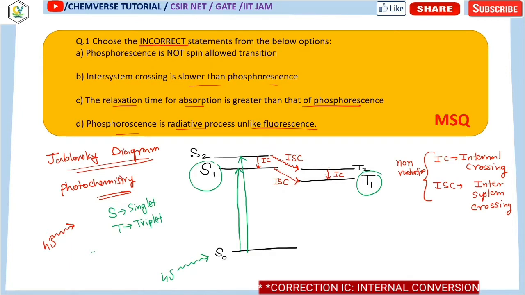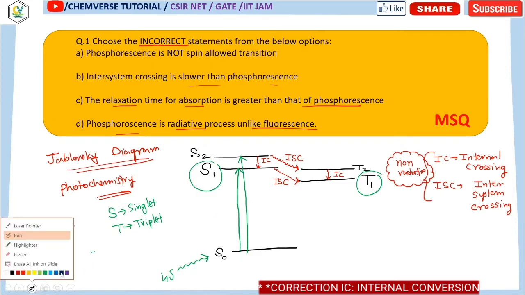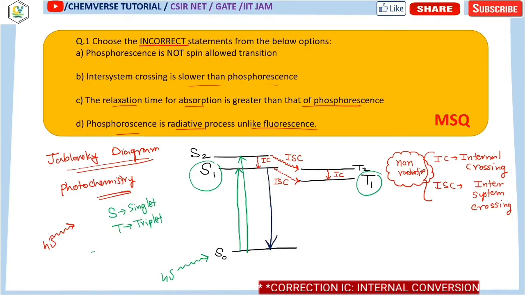It could occur from S2 to T2 or S1 to T1. In this way this can occur. So all of these possibilities are nothing but your non-radiative processes. Now there are some radiative processes, like S1 to S0.